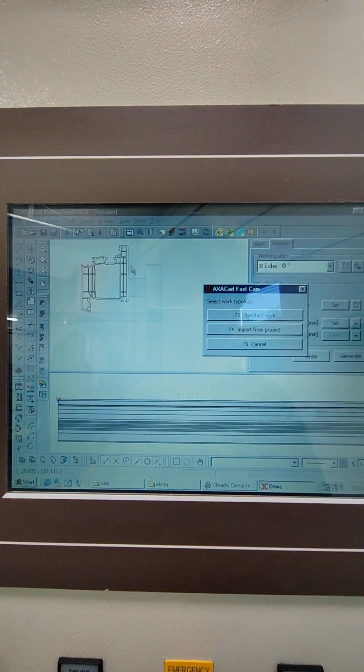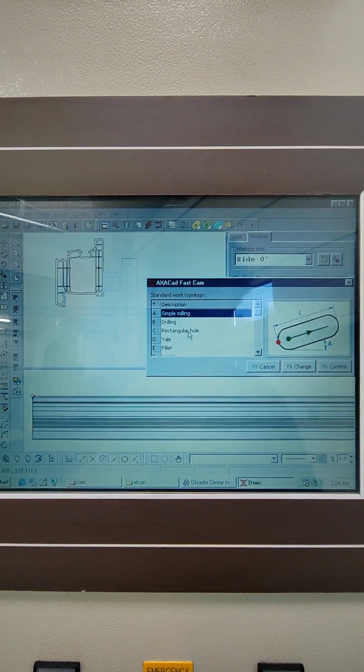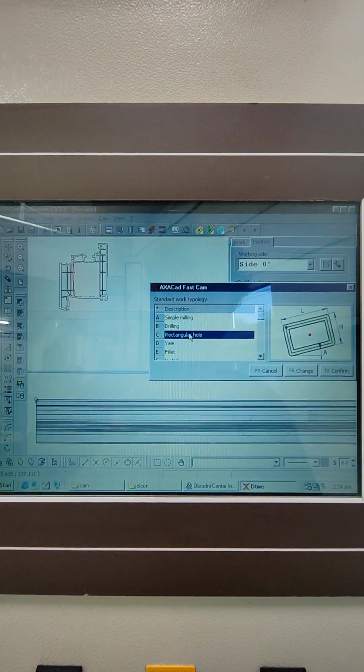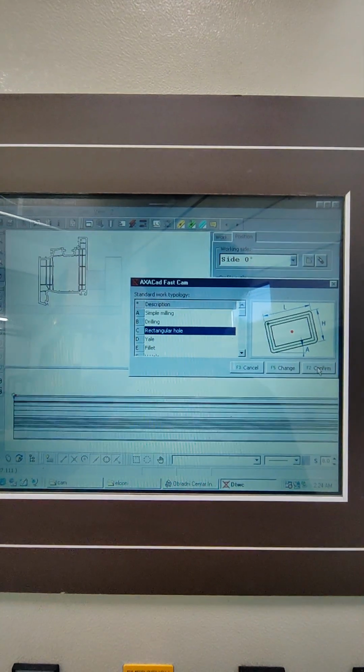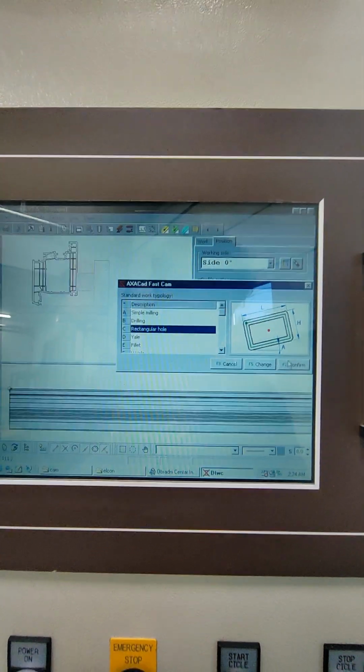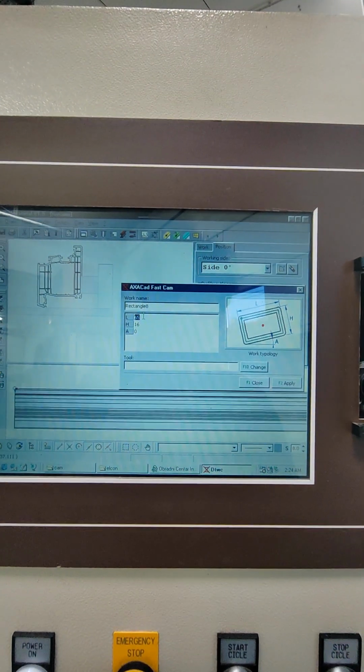Select insert standard work, and we will try to do a rectangular hole. Select rectangular hole, click confirm. These are the dimensions of the hole.